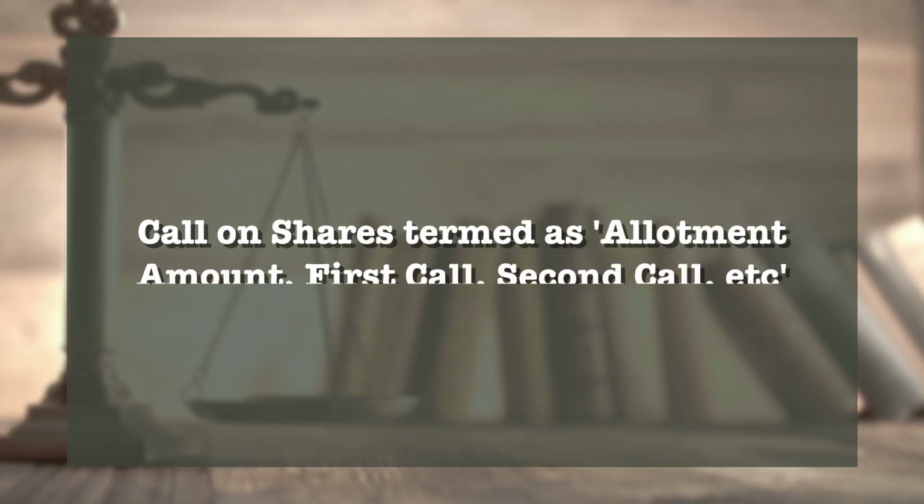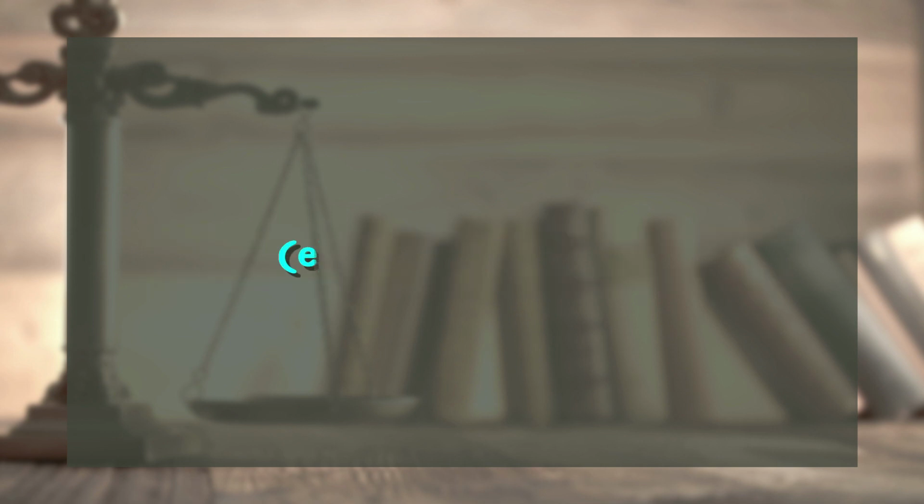The remaining amount of shares may be collected in installments as laid down in the prospectus. Such installments are called calls on shares. They may be termed as allotment amount, first call, second call, etc. Next, we discuss calls in arrears.